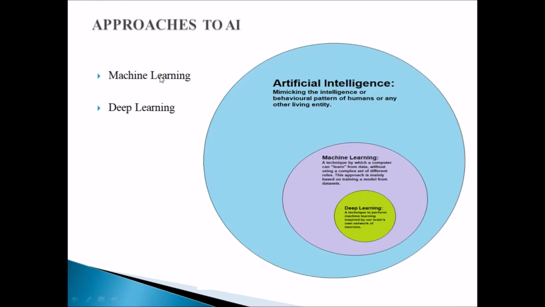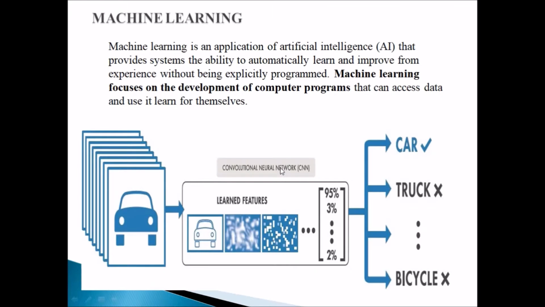So you can either use machine learning, in which you're using an explicit algorithm that enables the machine to learn from data, or you do deep learning when you are modeling your algorithm according to the neurons of the human brain. Now let's look at machine learning, then afterwards we look at deep learning.